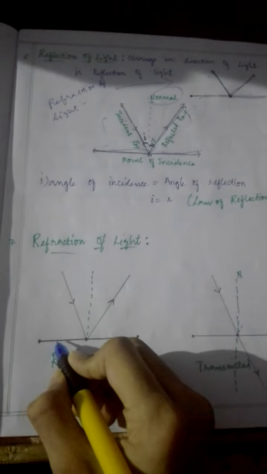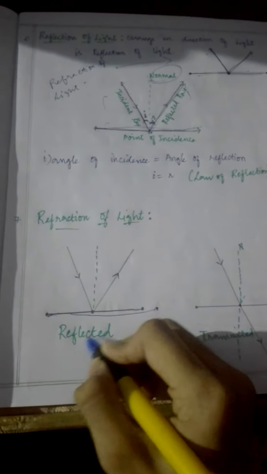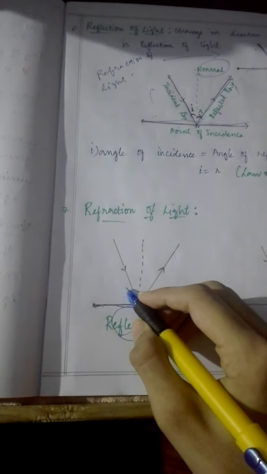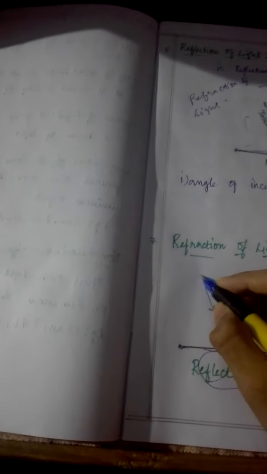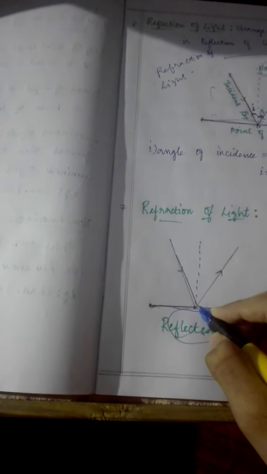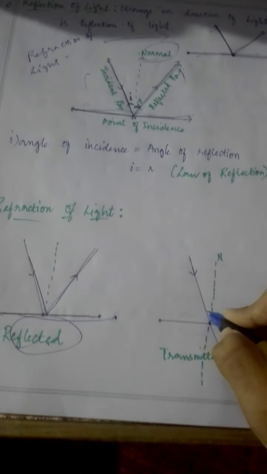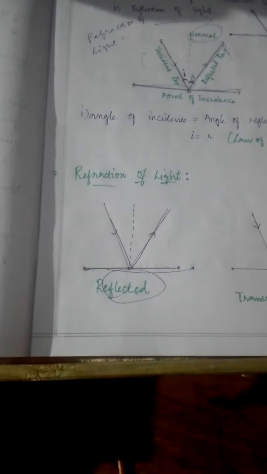Over here this line is reflected, and this part is transmitted through the object. The light ray is transmitting over here. Okay, understand children?